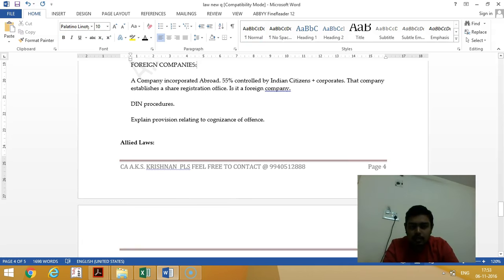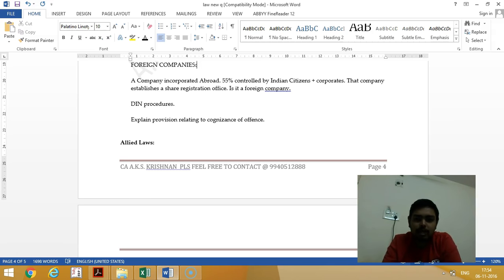Then, a foreign company incorporated abroad, 55% is controlled by Indian citizens and Indian body corporate. That company established a share registration office in India. Whether it is a foreign company? See, when 55% is controlled by Indian citizens and Indian body corporate, section 379 attracts. So it is an Indian company for its Indian operation.